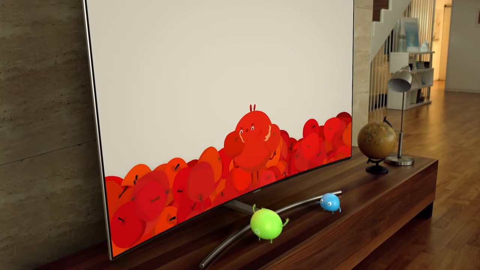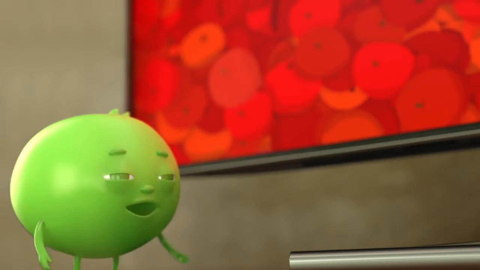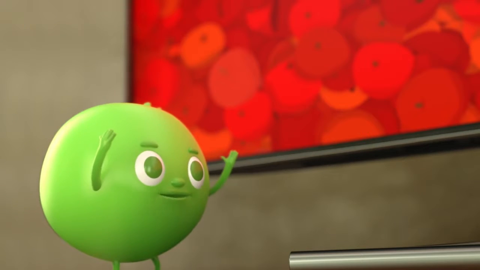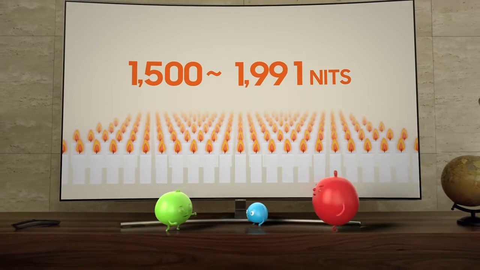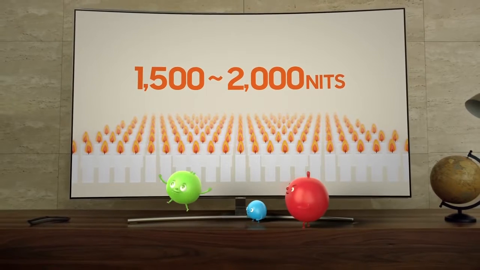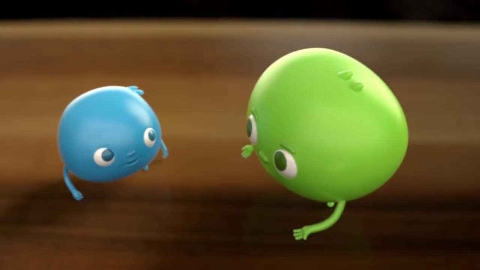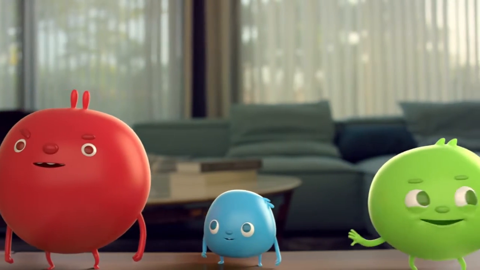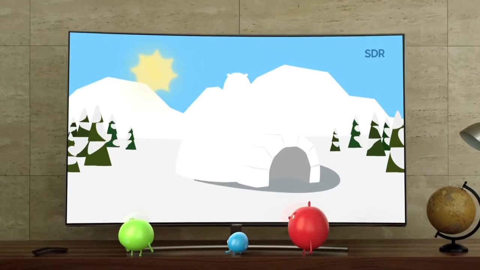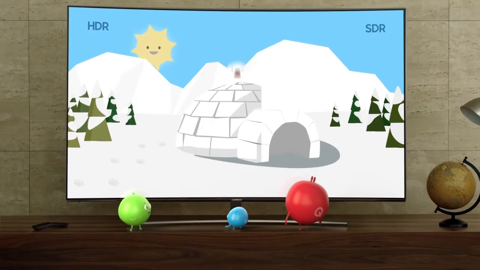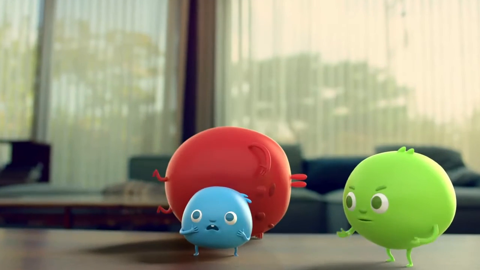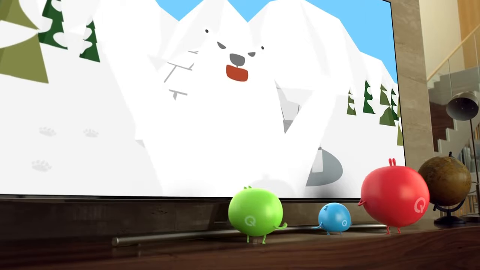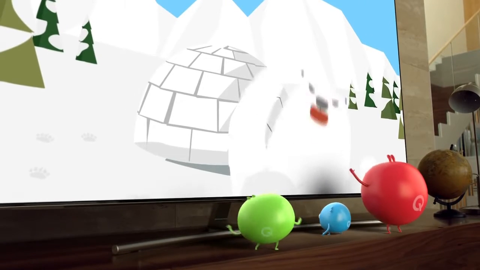This year, we've increased the brightness of our TV from 1500 nits, which is the equivalent brightness of 1500 candles, to 2000 nits. This 50% brightness increase allows quantum dots to shine through even clearer and better, and so they produce even purer, more vibrant colors. That's how quantum dot technology makes each scene incredibly detailed and lifelike.